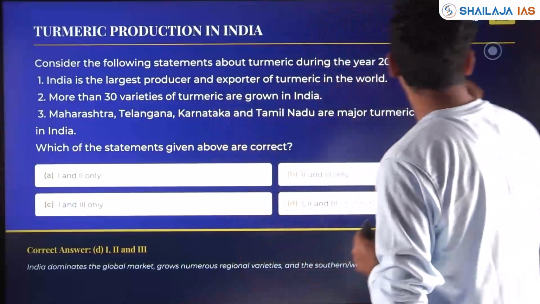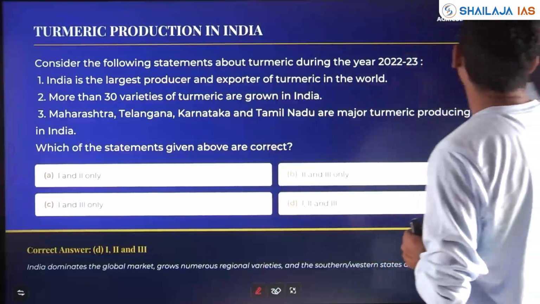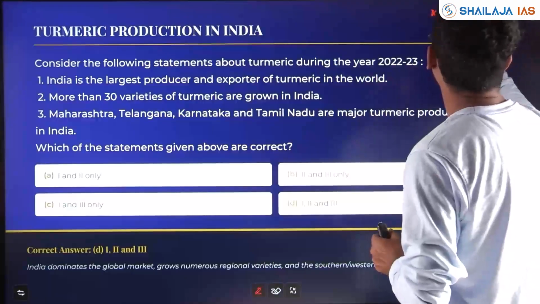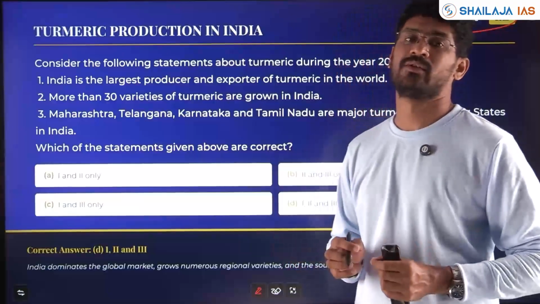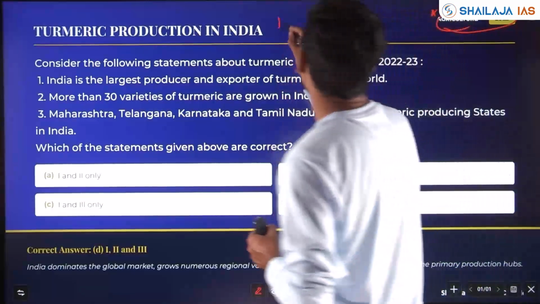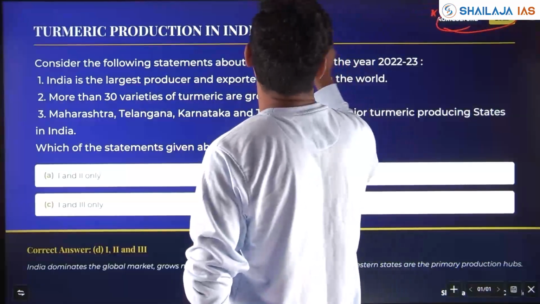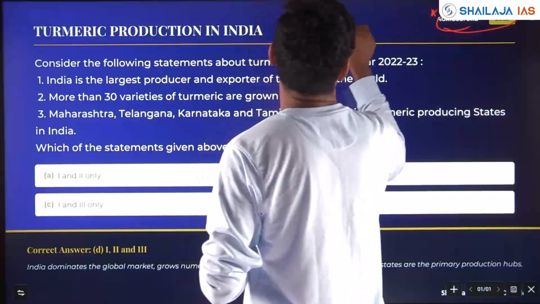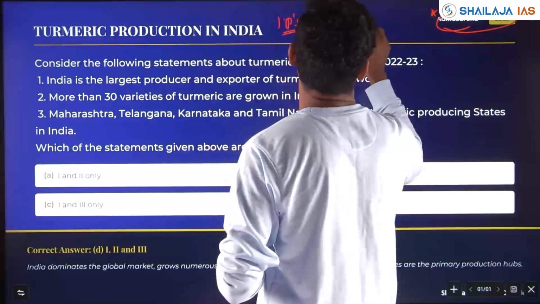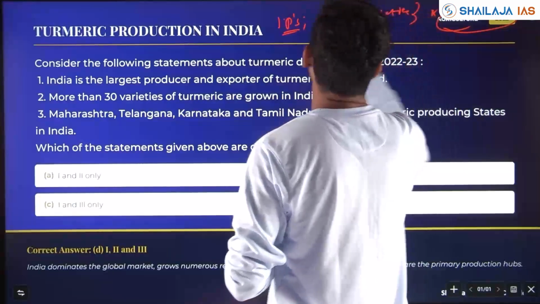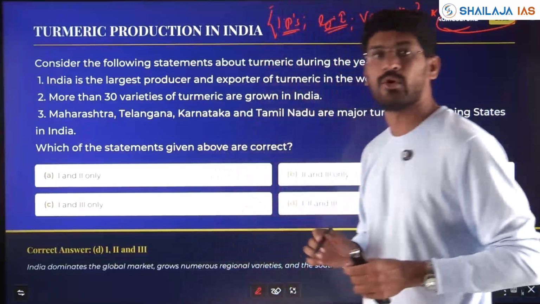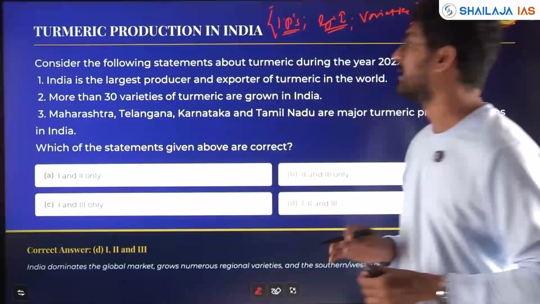Turmeric production in India asked in 2025. With respect to turmeric, IPs and intellectual properties, GI tags or specific turmeric varieties grown, all this was in news in 23-24. A question came in 2025.